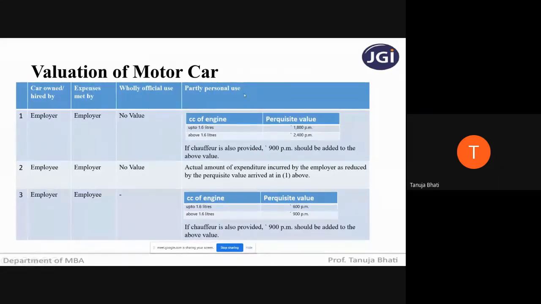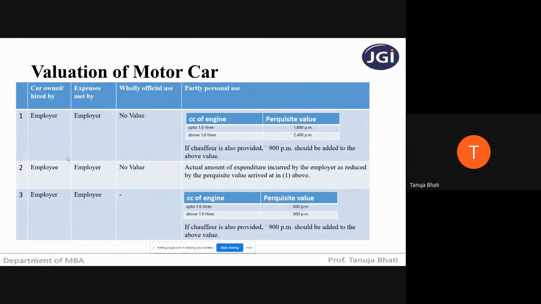If it is used for personal and office use, then the actual amount of expenditure incurred by the employer on the car is reduced by the perquisite value arrived at above. So whatever value you get in the calculation, you have to deduct it from the actual amount incurred by the employer. Why are you reducing it? Because the car is belonging to the employee.